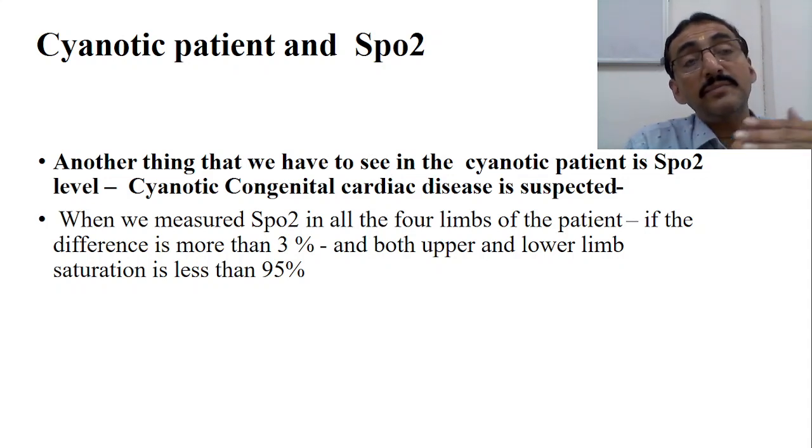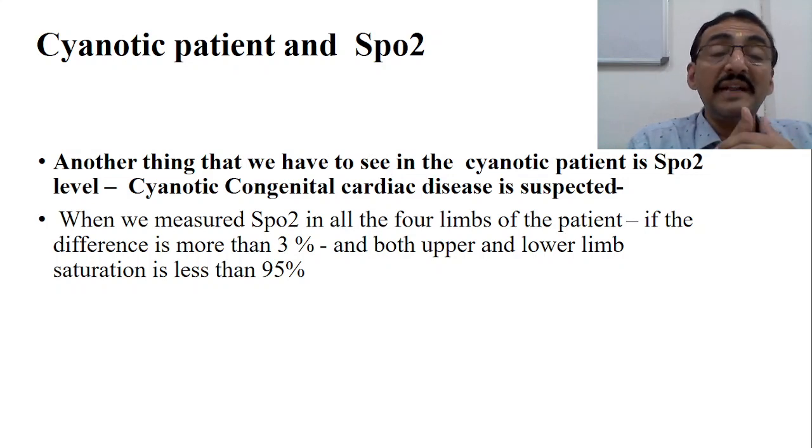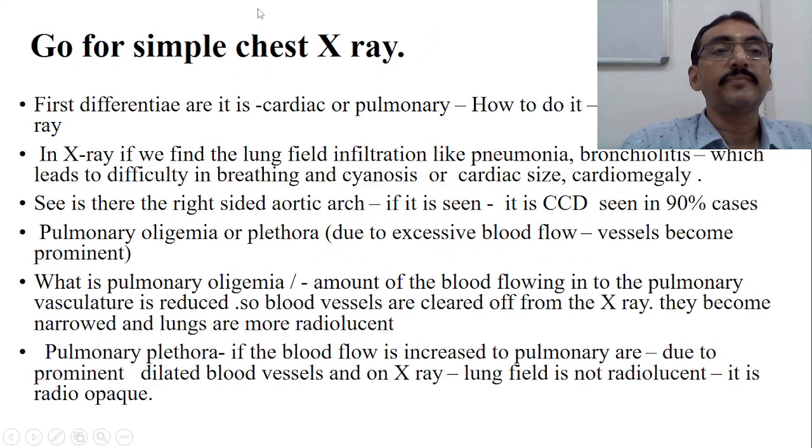If the difference between upper and lower limbs is more than 3%, and the saturation is less than 95%, then it is significant. Otherwise, it is not significant.